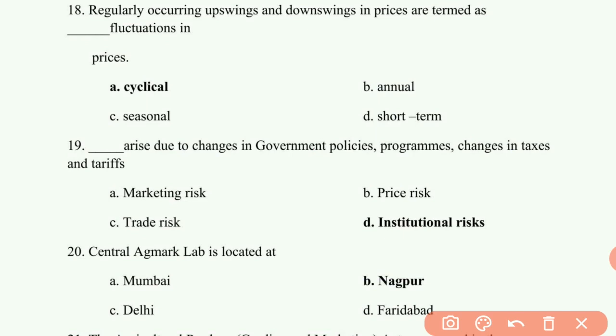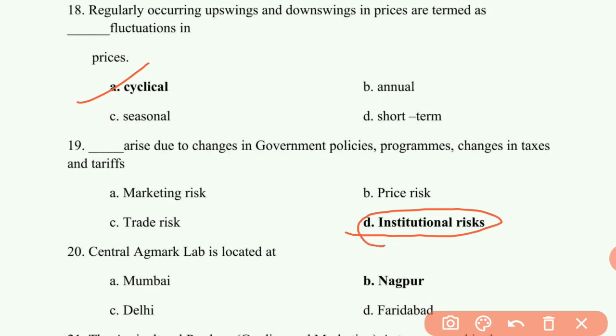18th question: regularly occurring upswings and downswings in prices are termed as dash fluctuations in prices. It is cyclical fluctuations. 19th question: dash arise due to changes in government policies, programs, changes in taxes and tariffs. It is